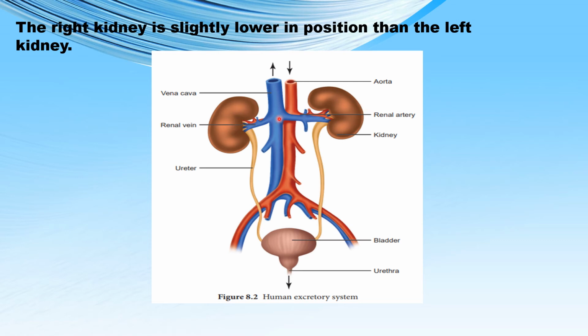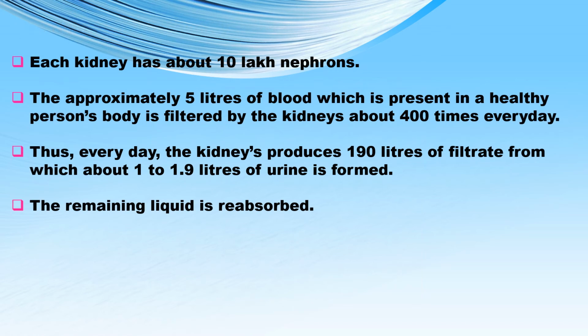If you look at both the kidneys properly, you will find that the right kidney is slightly lower in position than the left kidney. Each kidney has about 10 lakh nephrons, that is equal to 1 million nephrons.